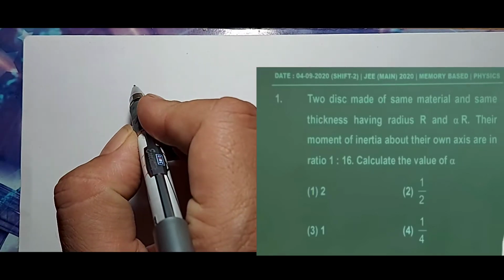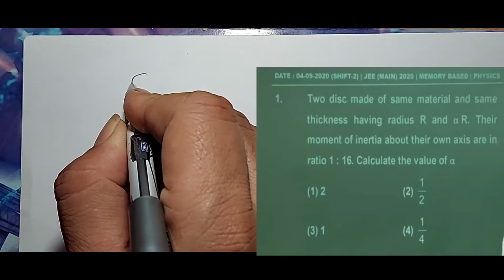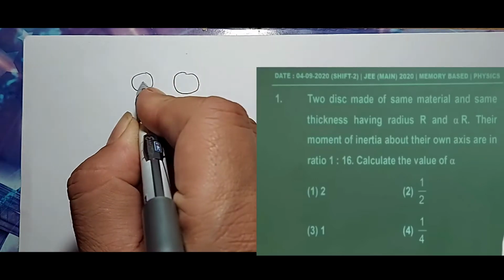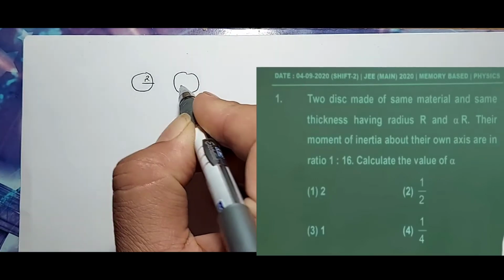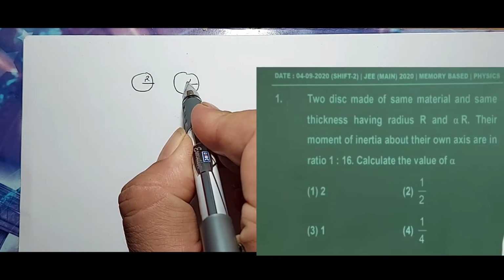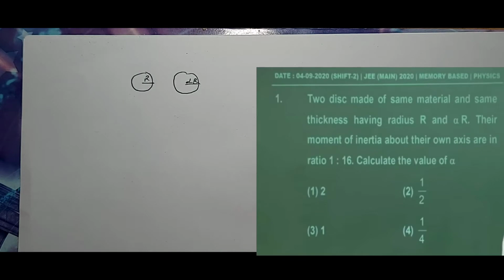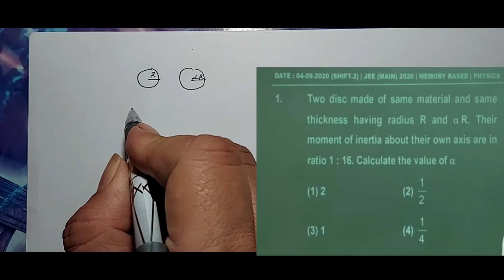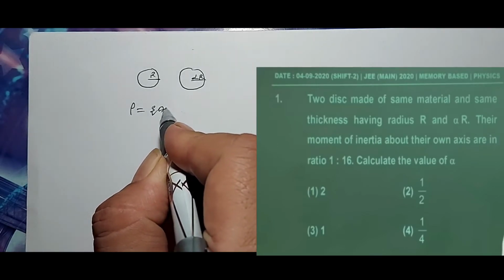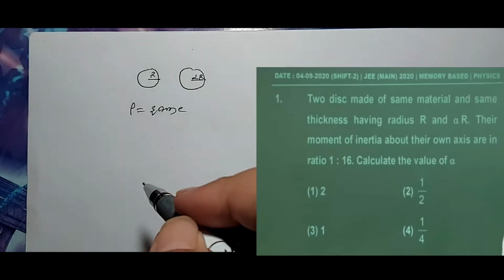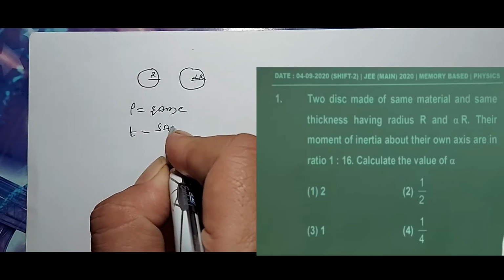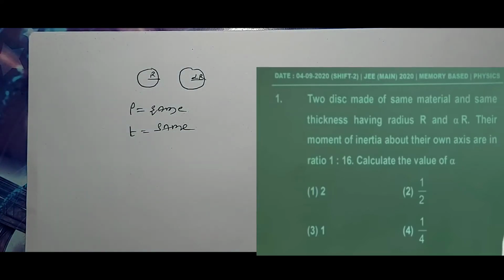Here, what is given: there are two discs. One disc has radius R, another disc has radius alpha R. These are made with the same material, that means the density is the same. And they have the same thickness, so T is the same. Now we want to find the value of alpha.